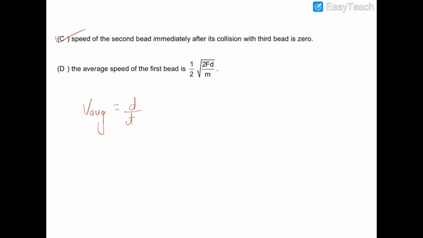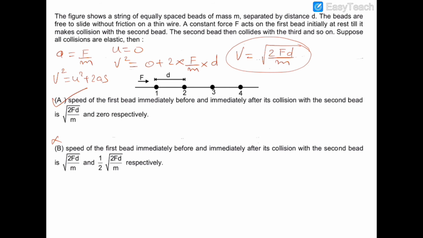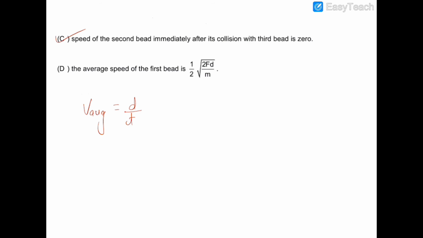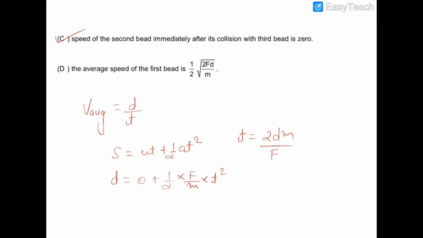And the time taken by bead 1 to cover that distance d can be calculated by s is equal to ut plus half at square. So s is equal to d, u is 0, and acceleration is F upon m. So t will be equal to under root of 2dm upon F. So this is the time taken.